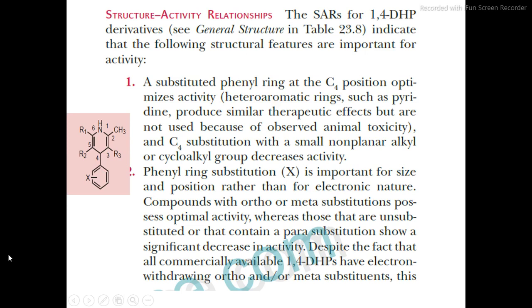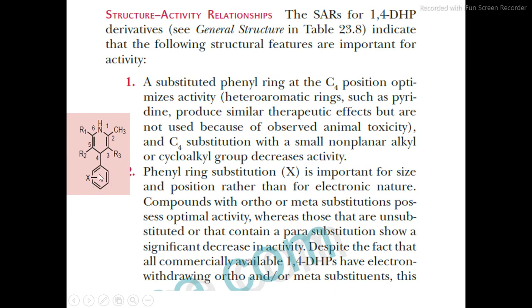C4 substitution with a small non-planar alkyl or cycloalkyl group decreases the activity. So we want a phenyl ring at this C4 position, and that phenyl ring should be substituted.